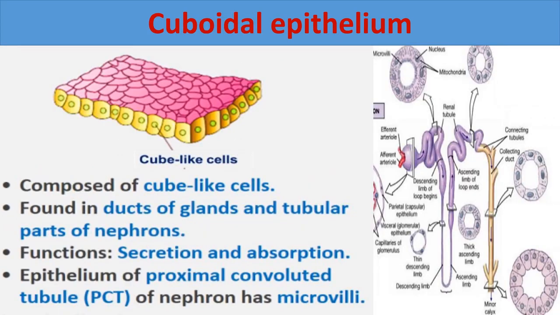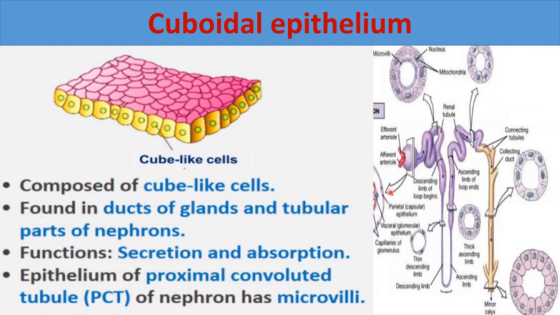Next type of epithelium is cuboidal epithelium. It is a type of simple epithelium. Okay, so in cuboidal epithelium, cube-like cells are present. So we can say it is composed of cube-like cells. As you can see here, these cube-like cells are present here. You can see the surface here. Cube-like boundaries are present here.